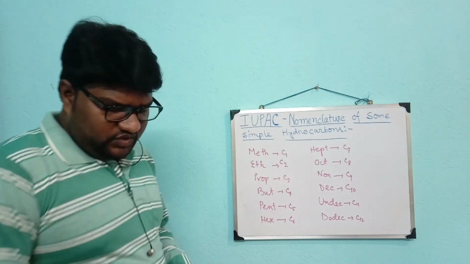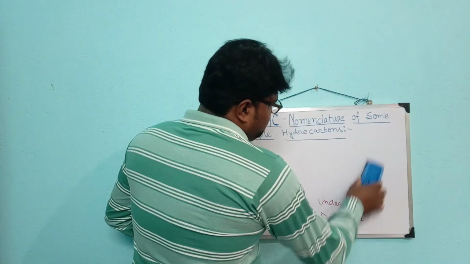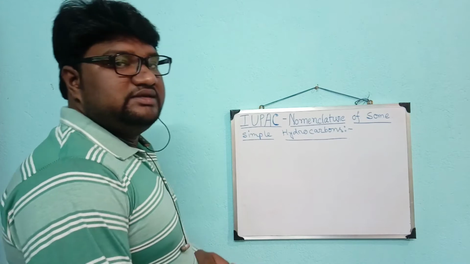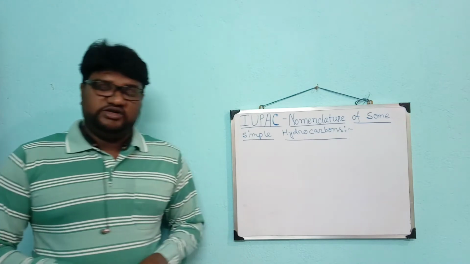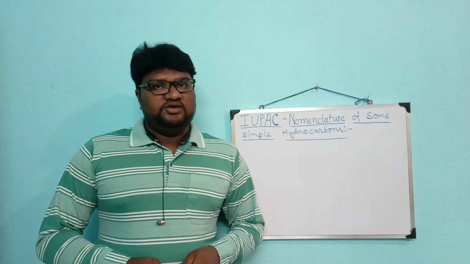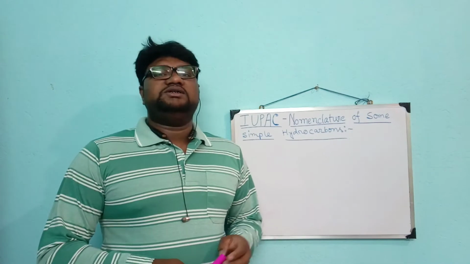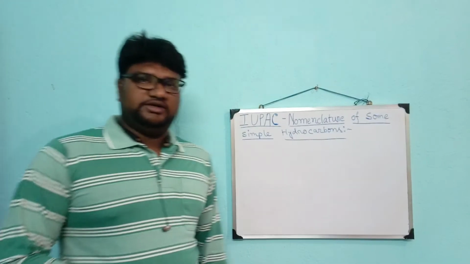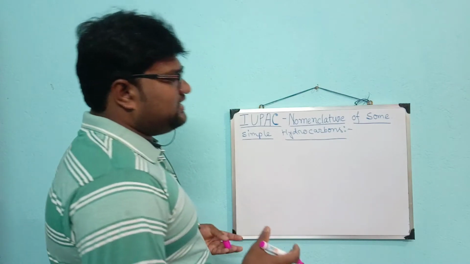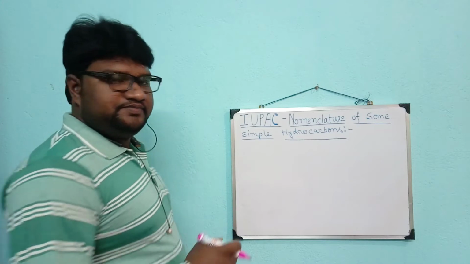Now we know that hydrocarbons are basically of three types. They are saturated, unsaturated and aromatic. Today we are discussing the nomenclature of hydrocarbons which are saturated and unsaturated. So let us consider a saturated hydrocarbon consisting of 4 carbon atoms.